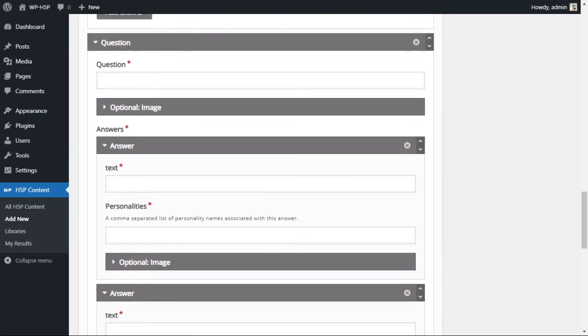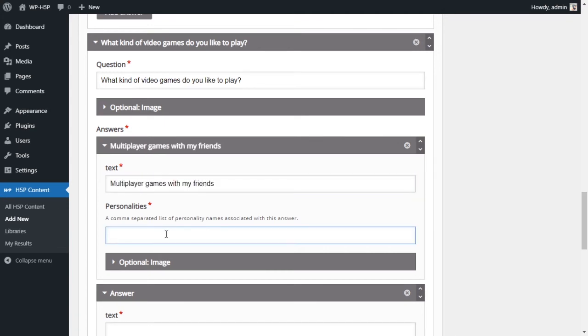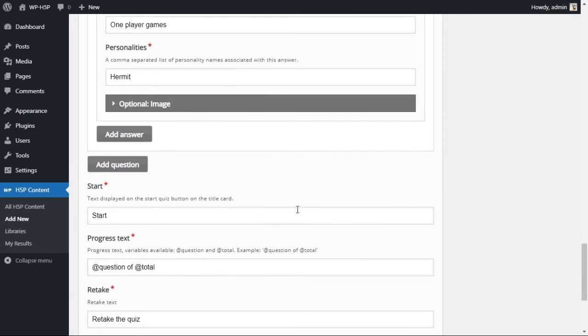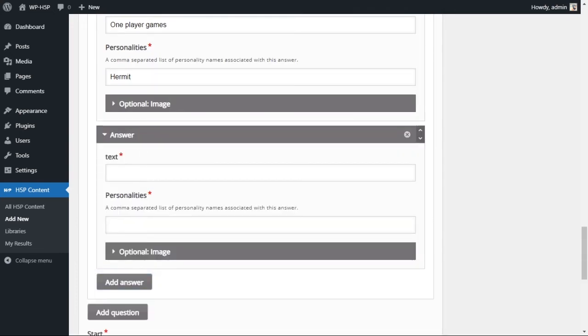And we're going to add a fourth and last question here. What kind of video games do you like to play? So this is the question. First answer, multiplayer games, and that is the outgoing personality. Second answer, one-player games, and that is the hermit. And the last one, we add another answer. The last one, I'd rather not say, and that's the outcast.